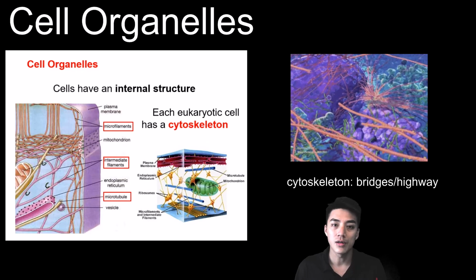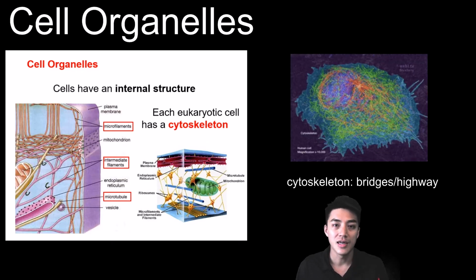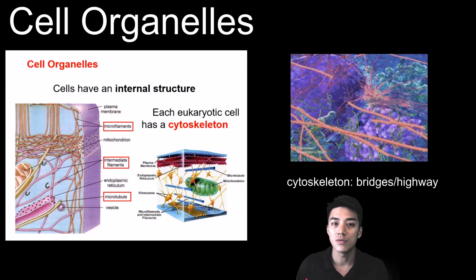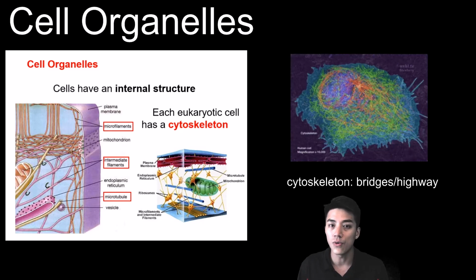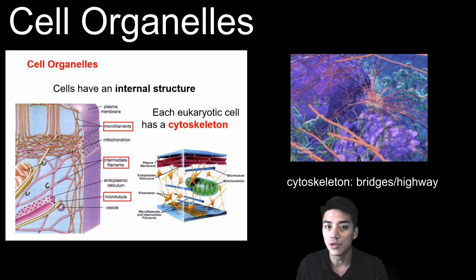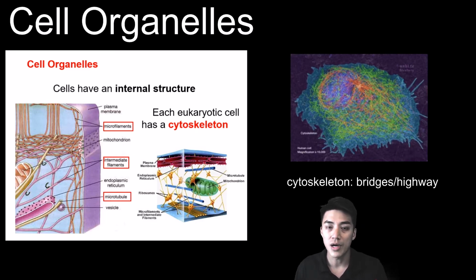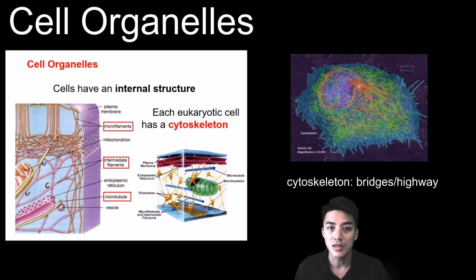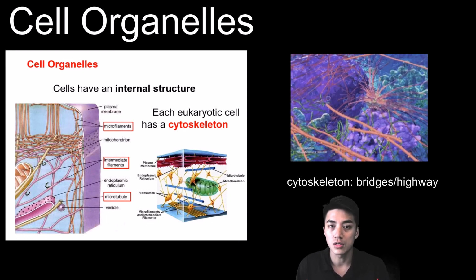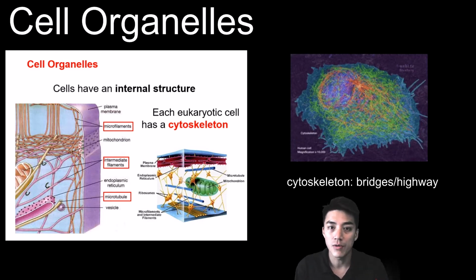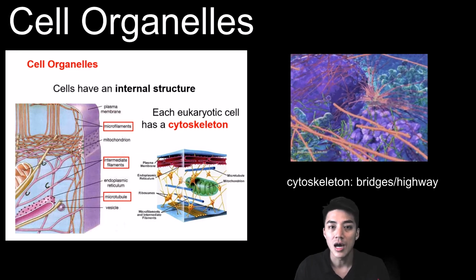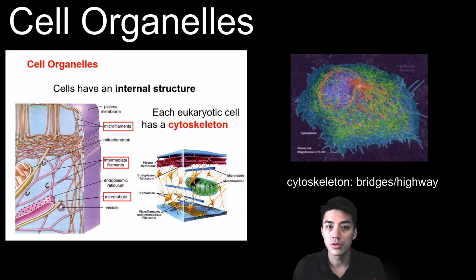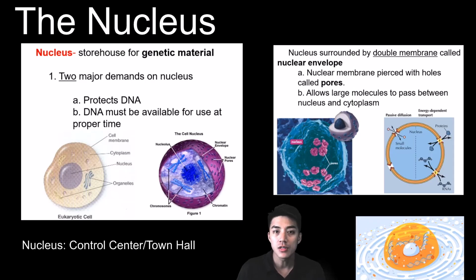The first cell organelle that we want to discuss is the cytoskeleton, and as the name suggests, it's kind of like your own skeleton, where your skeleton is designed to give you form, structure, support, as well as strength. And it's composed of 3 different types of threads or fibers, and these are the microfilaments, the intermediate filaments, and the microtubules. And these all hold up the cell and give it structure and shape and support. And if I were to go back to my city analogy, I would say that the cytoskeleton would be like roads, bridges, and highways.